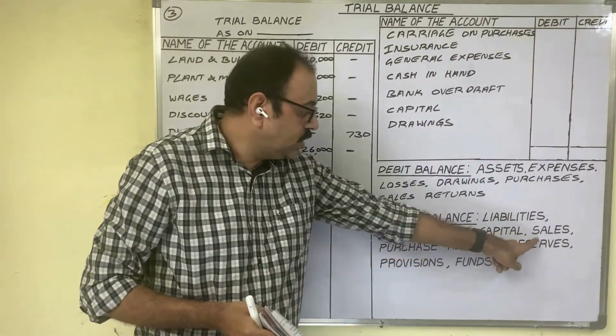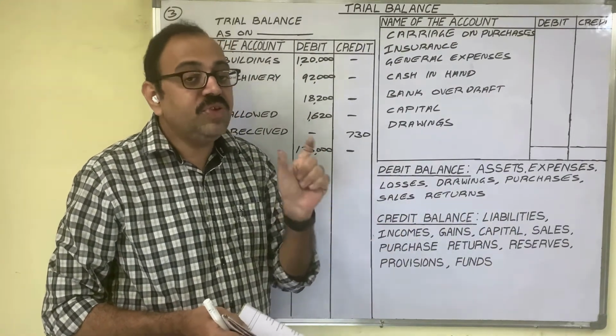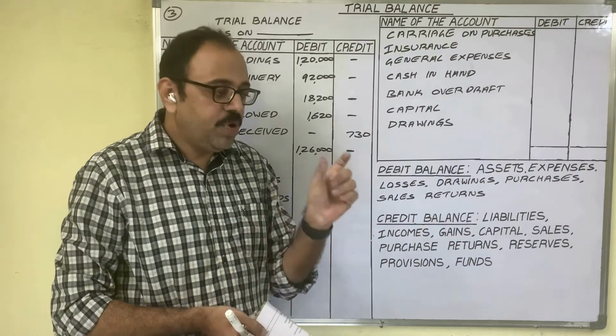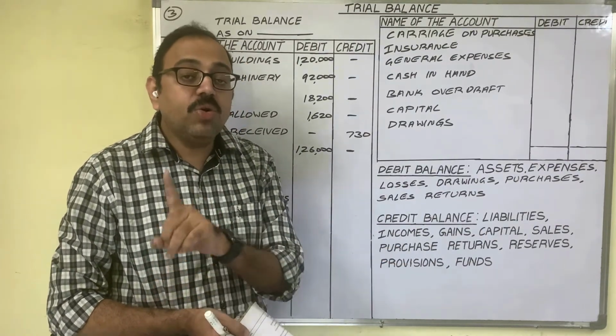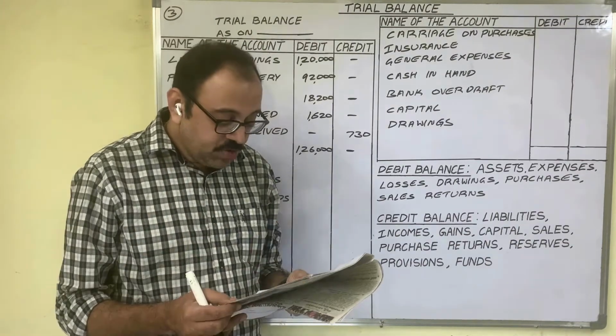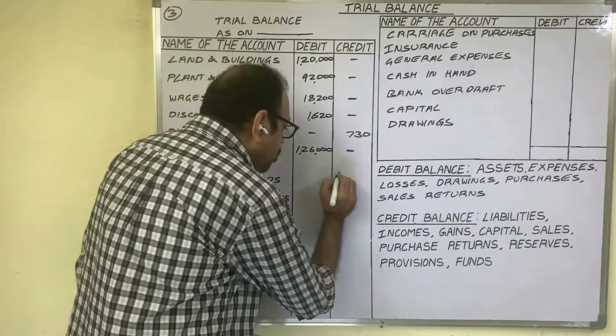Sales. Sales is also a goods related account. Sales account shows a credit balance, because in a journal entry, always we credit the sales account. So when we post this entry in the sales account, credit side only we post. So the sales account always shows a credit balance. In the question, he is also giving the amount in the credit column, 2,40,000 rupees.